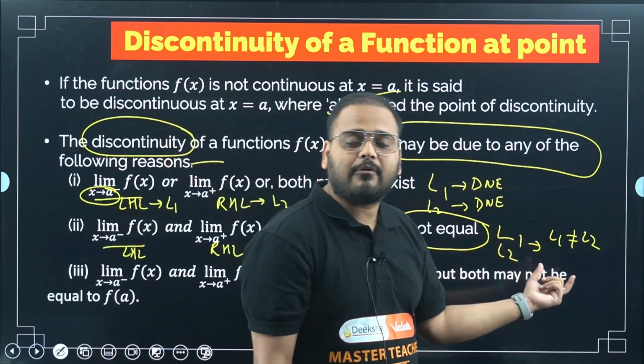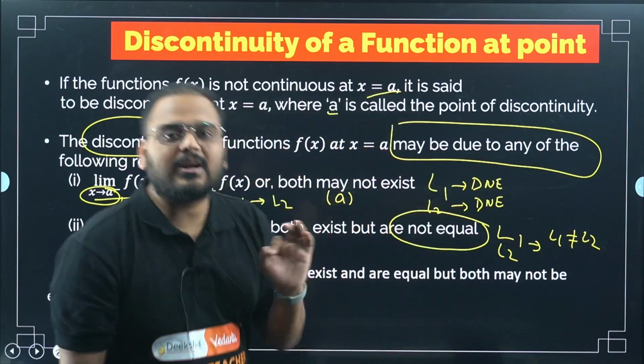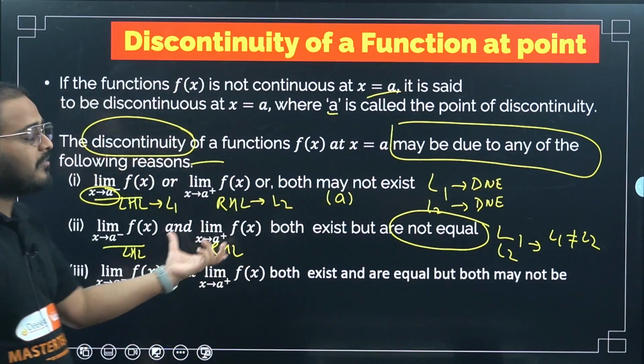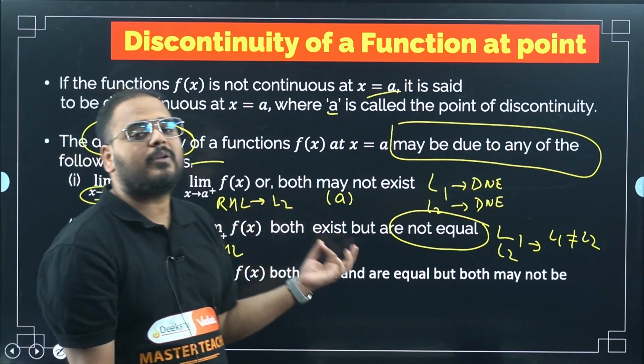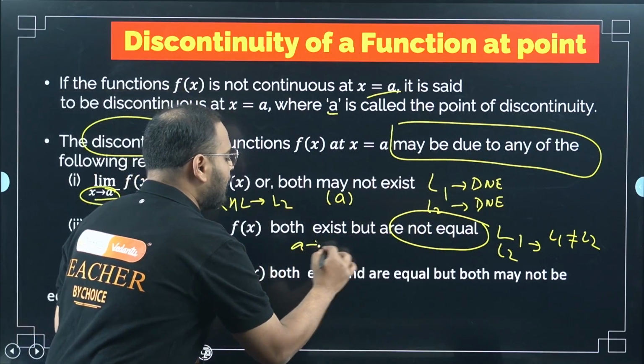In this situation, the limit is not existing, because for the limit to exist, the left hand limit and right hand limit have to be equal. So now if the limit does not exist, then how can you say that the limit will be equal to the function value at a? Again, the point a will be the point of discontinuity.